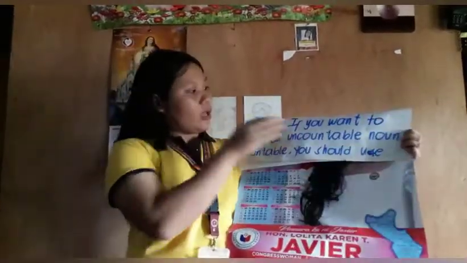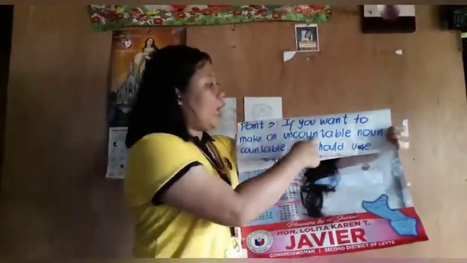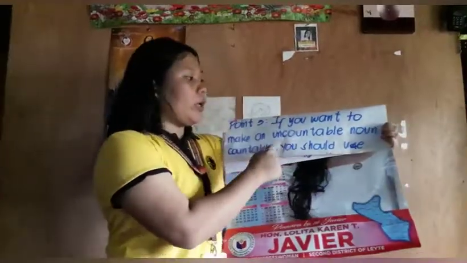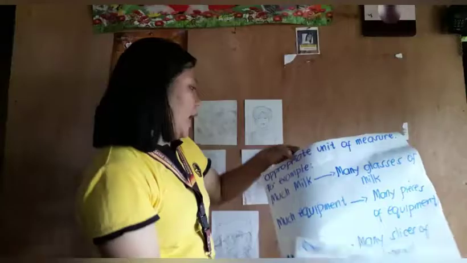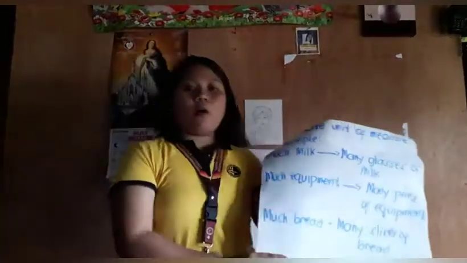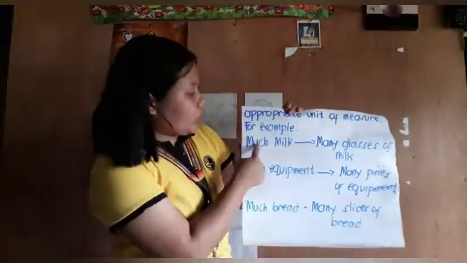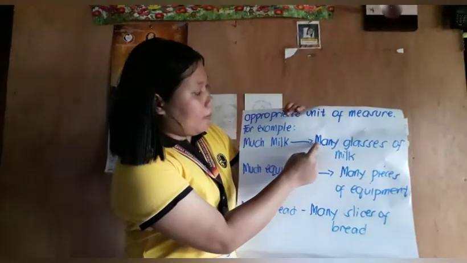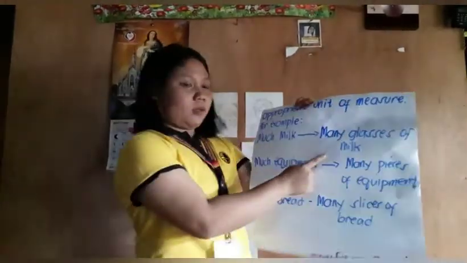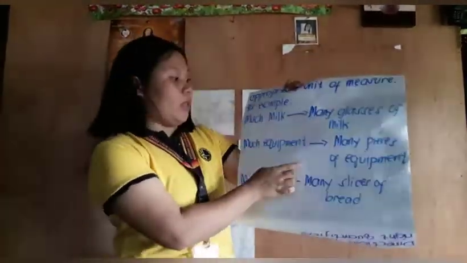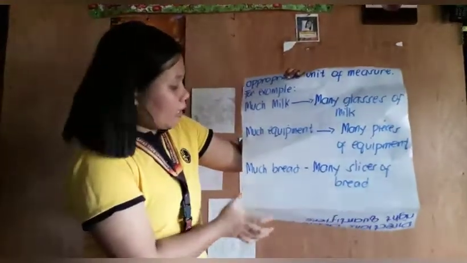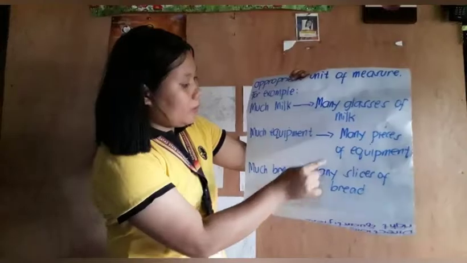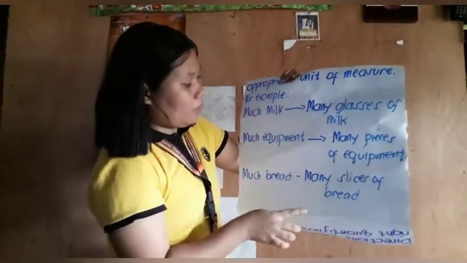Point 3. If you want to make an uncountable noun countable, you should use an appropriate unit of measure. For example, much milk to many glasses of milk, and then much equipment to many pieces of equipment, and then much bread to many slices of bread.